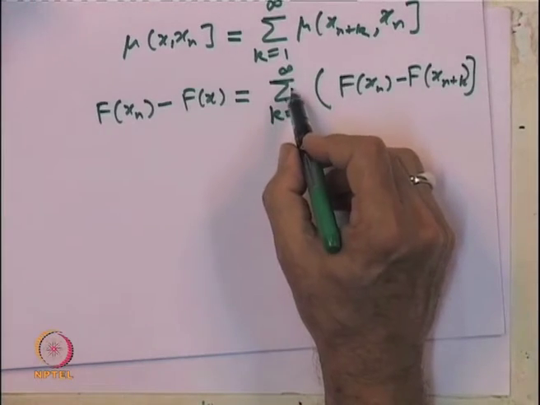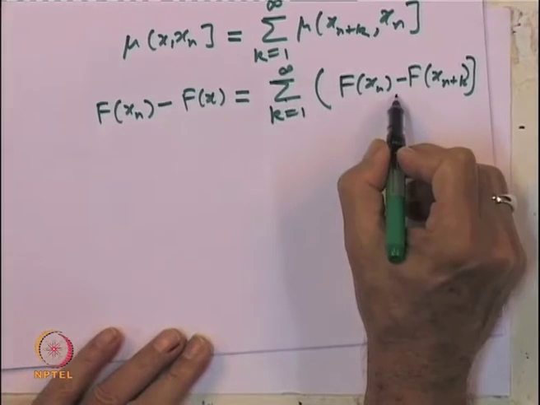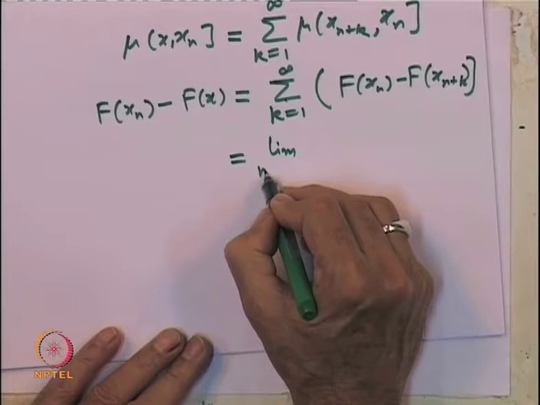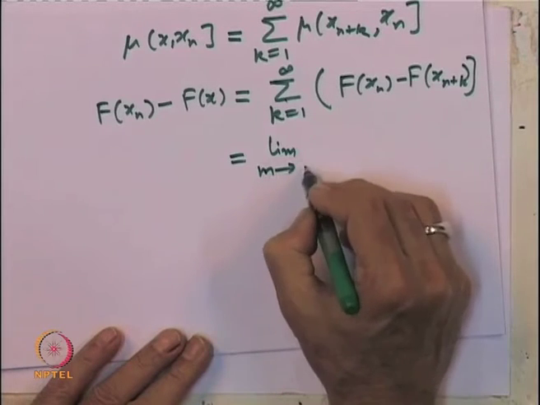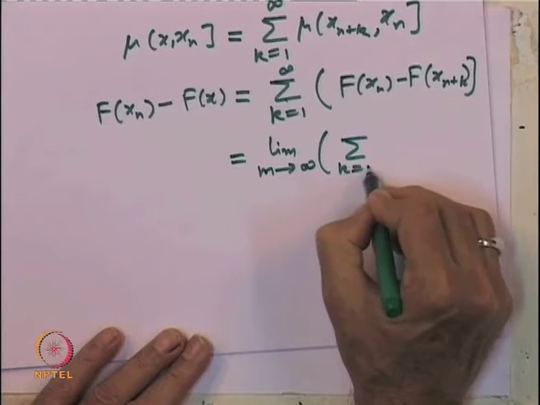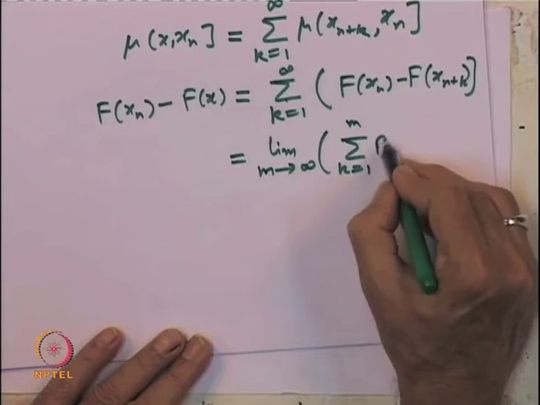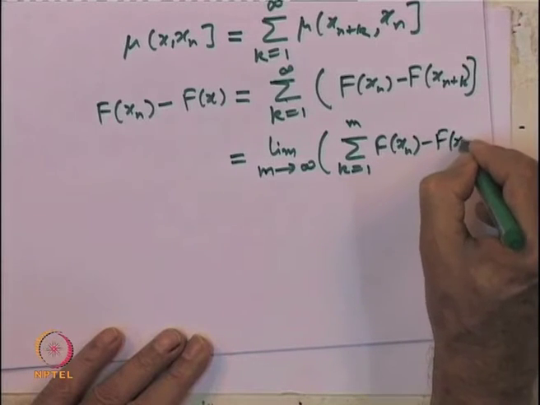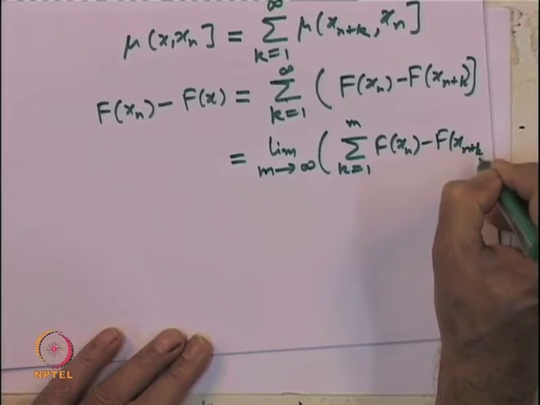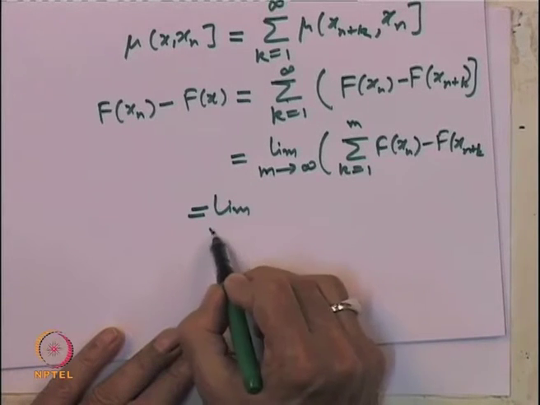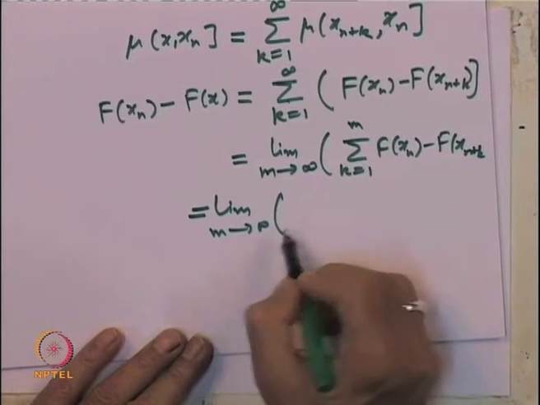Now, this is a series of non-negative terms. So, I can write it as the limit of the partial sums: the limit of m going to infinity of the summation k equal to 1 to m of f of x_n minus f of x_{n+k}.